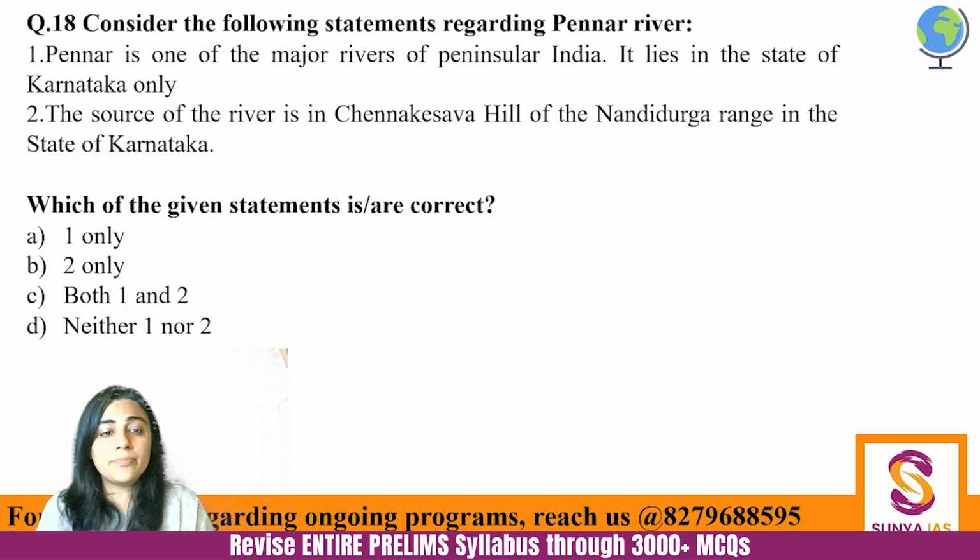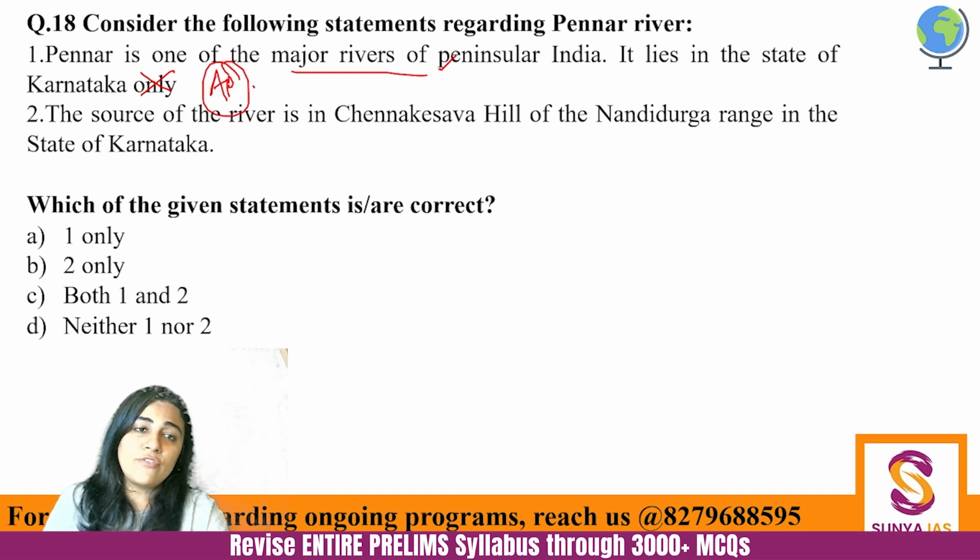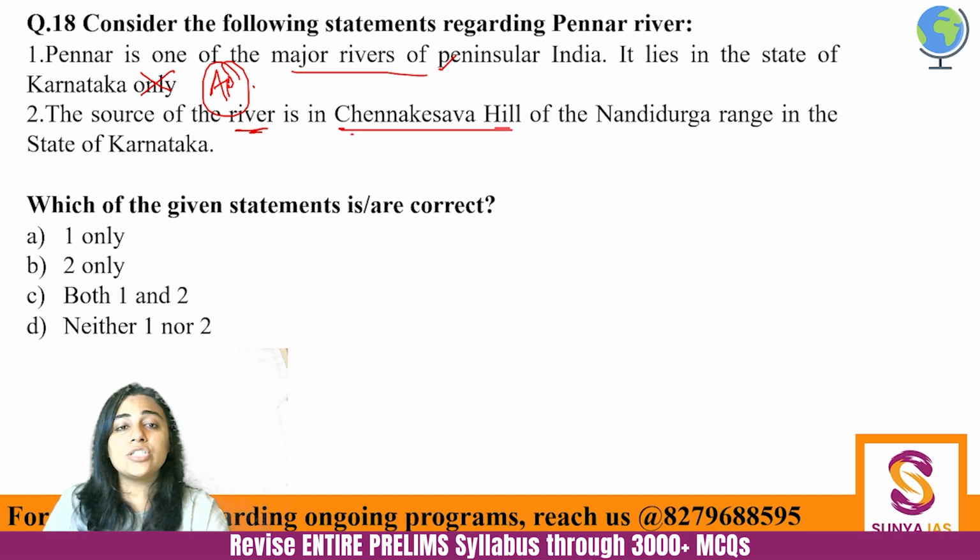So, Pennar River, I have told you it's important and it has been asked earlier also. It is one of the major rivers of Peninsula, but it does not lie only in the state of Karnataka. It also feeds the state of Andhra Pradesh. Fine. So Pennar river is there, and source of this particular river is Chennakeshwara hills in the Nandi Durg range.